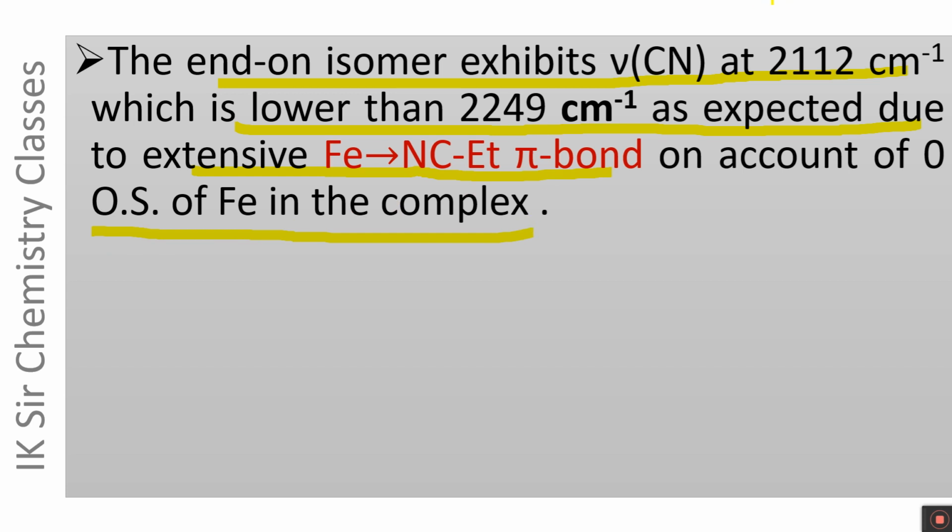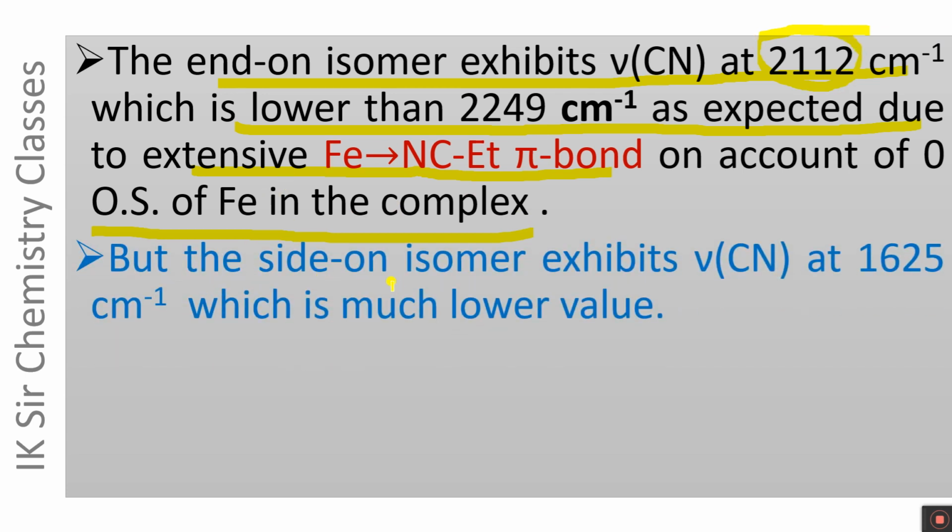This value is lower than free propane nitrile molecule, but the side-on isomer exhibits CN stretching frequency at 1625 centimeter inverse, which is a much lower value.